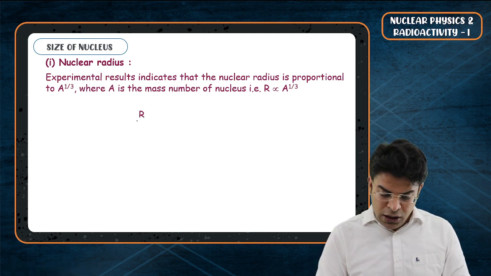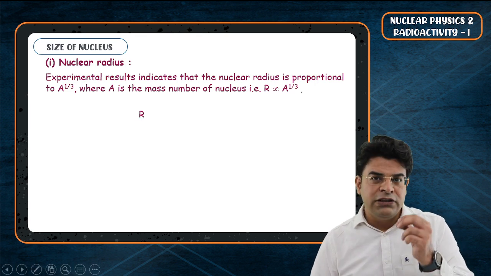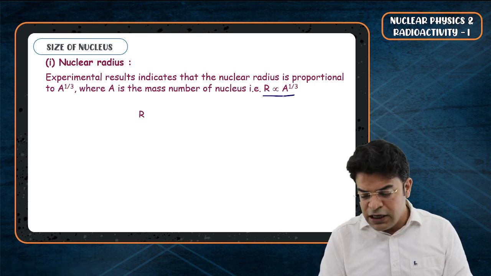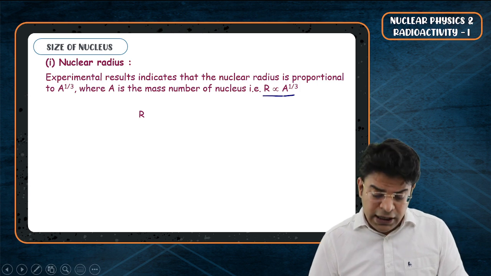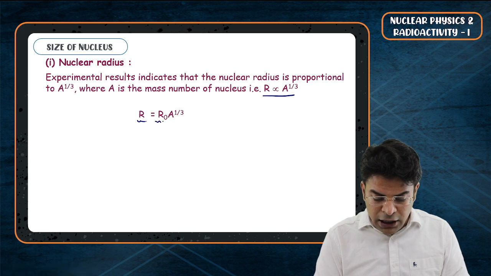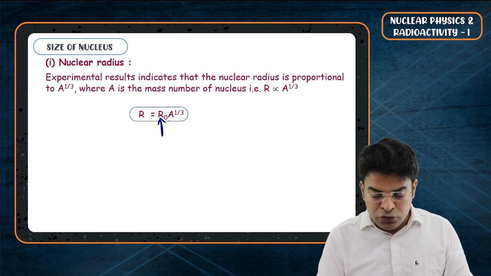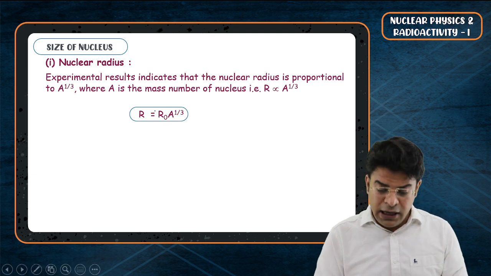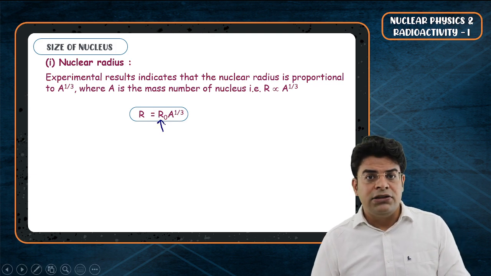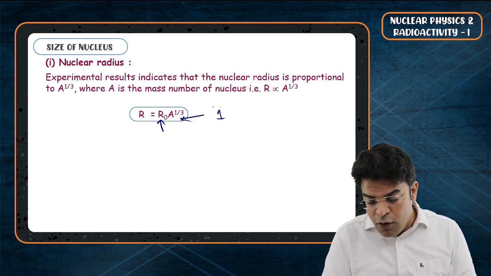Now bachcho, we know that radius is proportional to A raised to the power of 1 by 3. What do physicists do? Every time they find a proportionality, they add a proportionality constant, and we say that the radius of a nucleus equals R naught into A raised to the power of 1 by 3. Here R naught is the proportionality constant, or you can say R naught is the radius for a nucleus having mass number of 1.